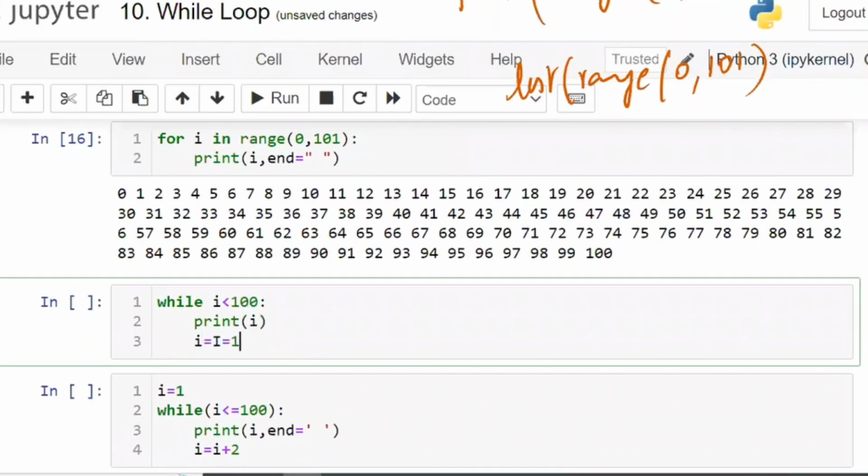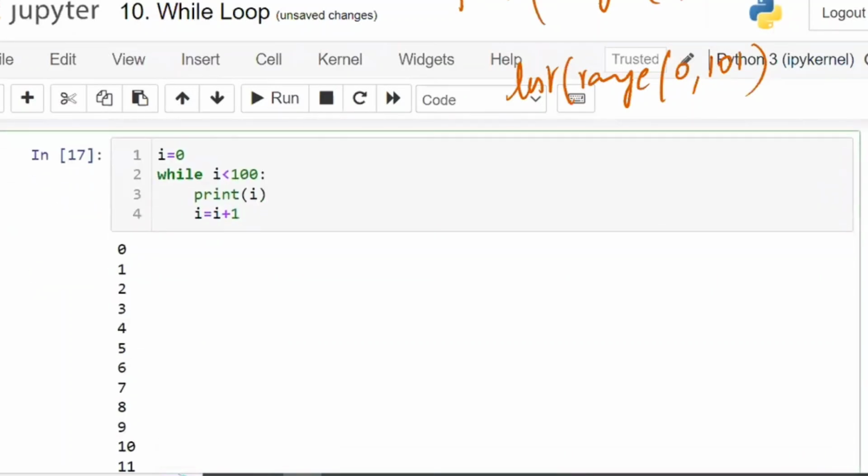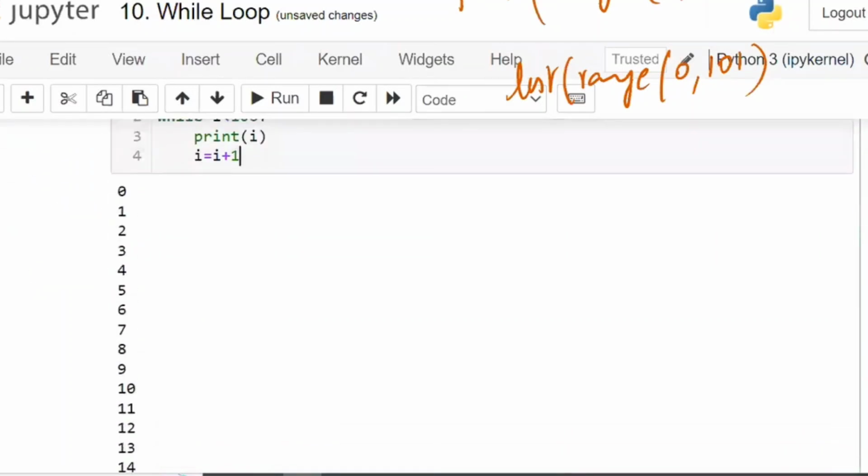Now, if I write like this, I is equal to I plus 1. First, what is the initial I value? From where does it have to take? It is going to take from I is equal to 0. Later I am going to give the end value. Now if I execute, I get the output once again downwards.